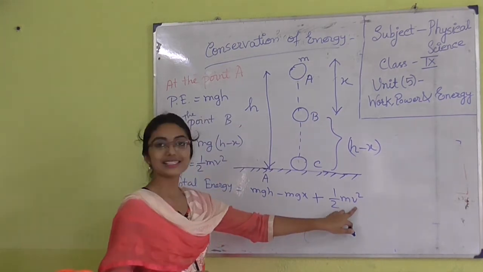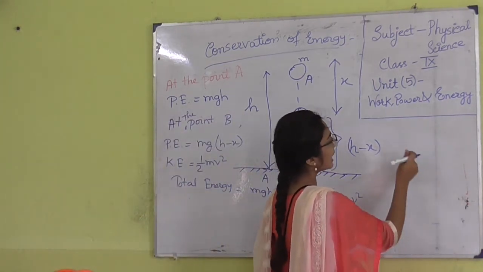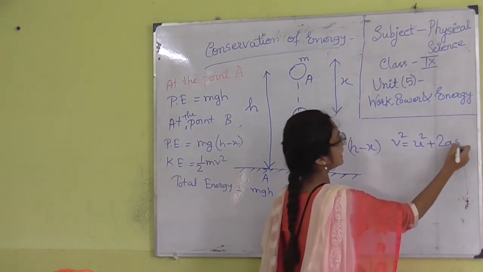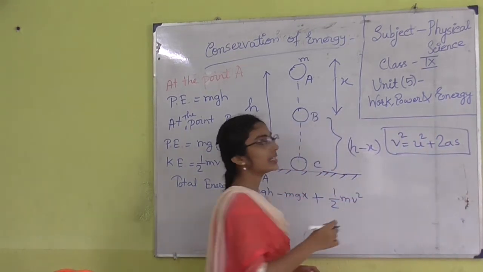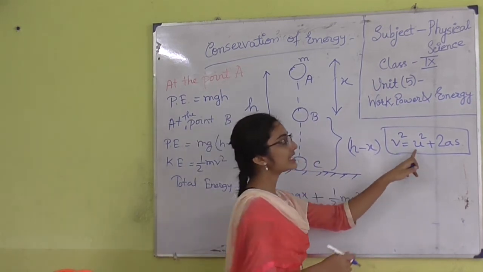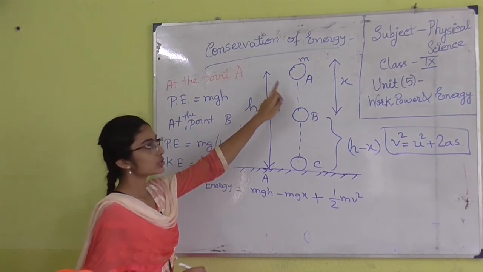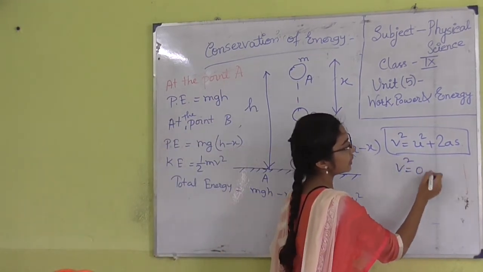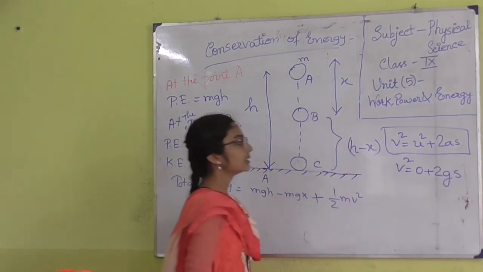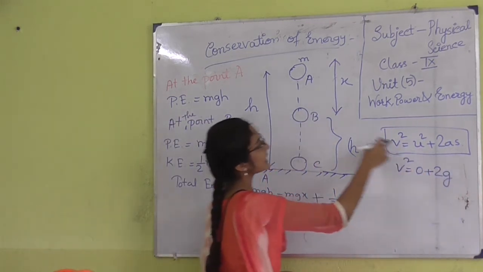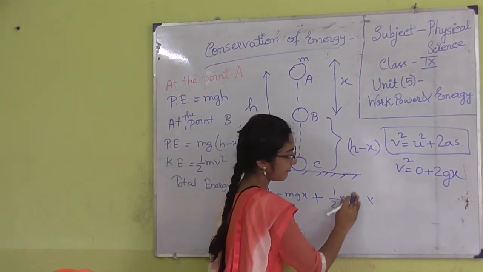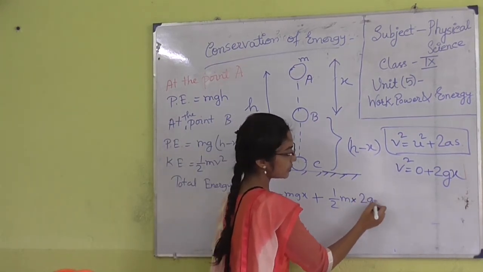Now, we can replace v square by a formula, as we know that v square is equal to u square plus 2as. We know it from the second chapter on motion. u is the initial velocity, and as the initial velocity was 0, v square is basically 0 plus 2 times a, where a is the gravitational acceleration g, and s means the distance covered, that is x. So v square is equal to 2gx. So we can write here 2 into g into x.